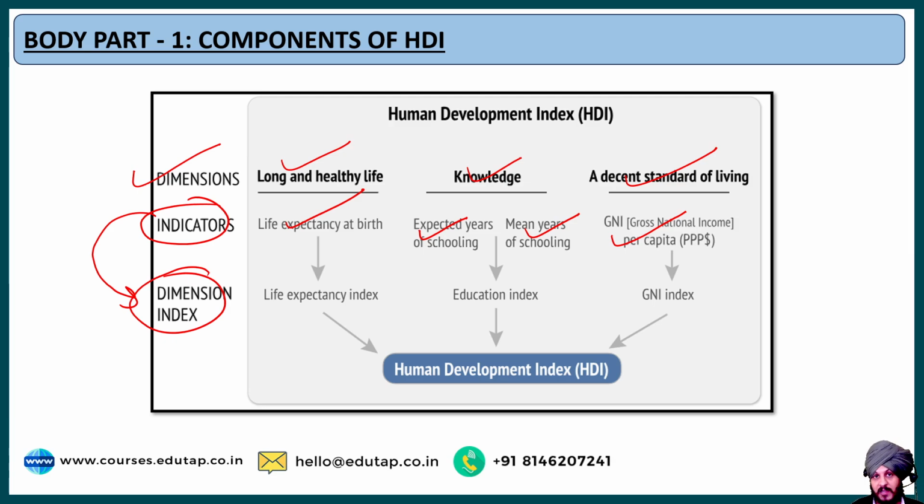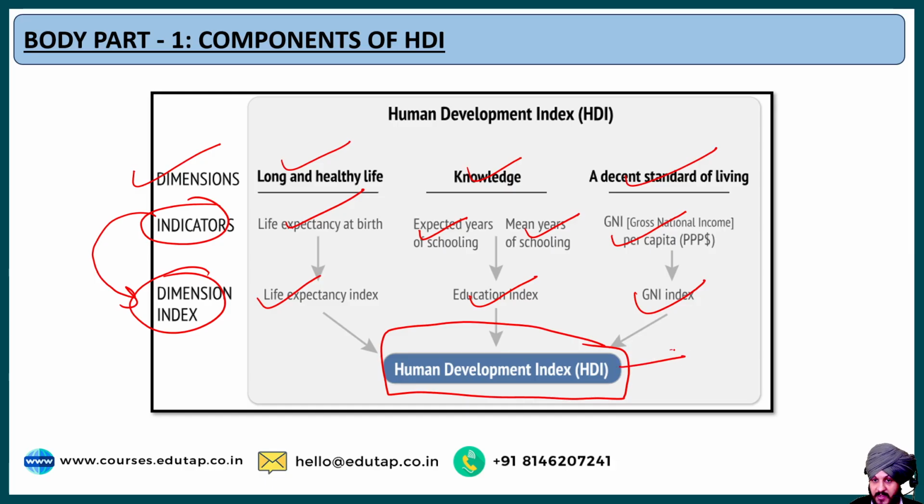We basically normalize the value of indicators between the minimum and the maximum values as provided by the UNDP, and based on that, we calculate the life expectancy index, the education index, and the GNI index. Now once these dimension indices have been calculated, based on them we calculate the final score of HDI. The final score of HDI is calculated, and on the basis of it the different countries are